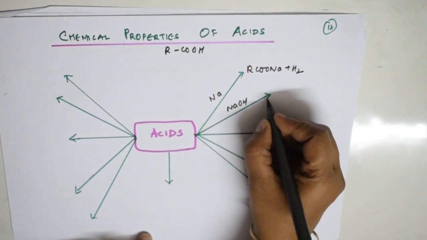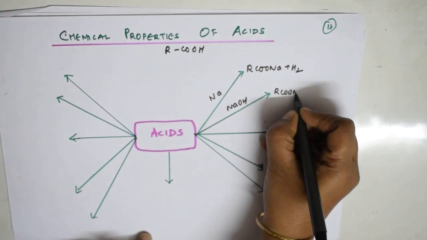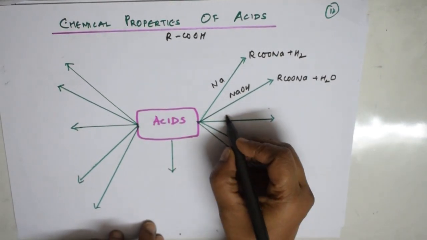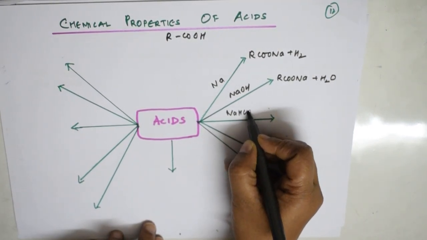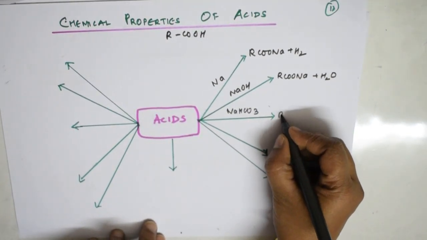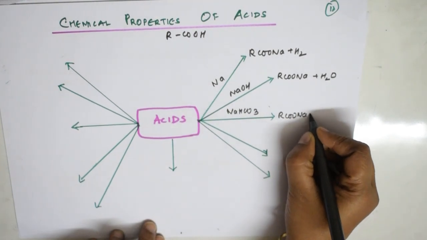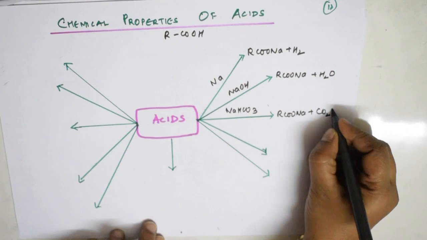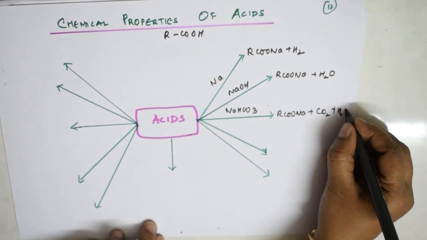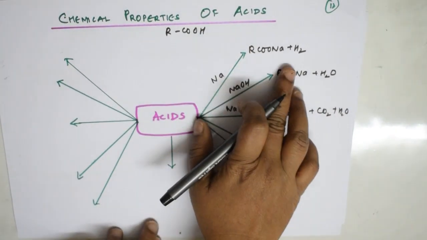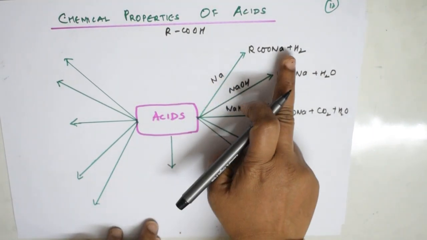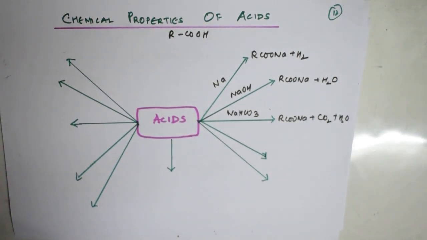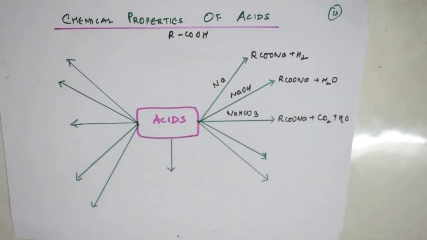It is the same thing, same product, sodium salt, and here with sodium hydroxide you will get water. Suppose I am introducing sodium bicarbonate. Again I'll be getting sodium salt, and along with this carbonate is there, so carbon dioxide is out, water is there. So all the 3 products are the same, but with the metal you get hydrogen gas. With sodium hydroxide you get water. With sodium bicarbonate you will be getting carbon dioxide gas.